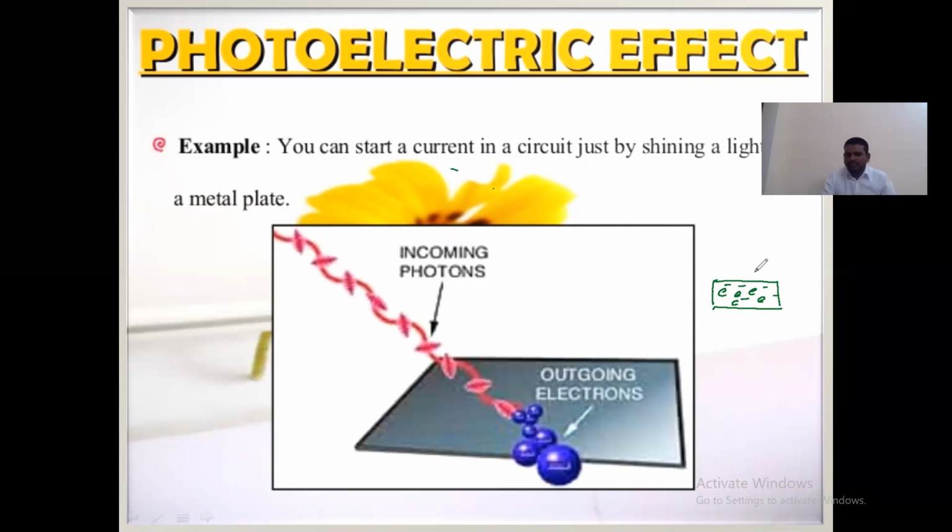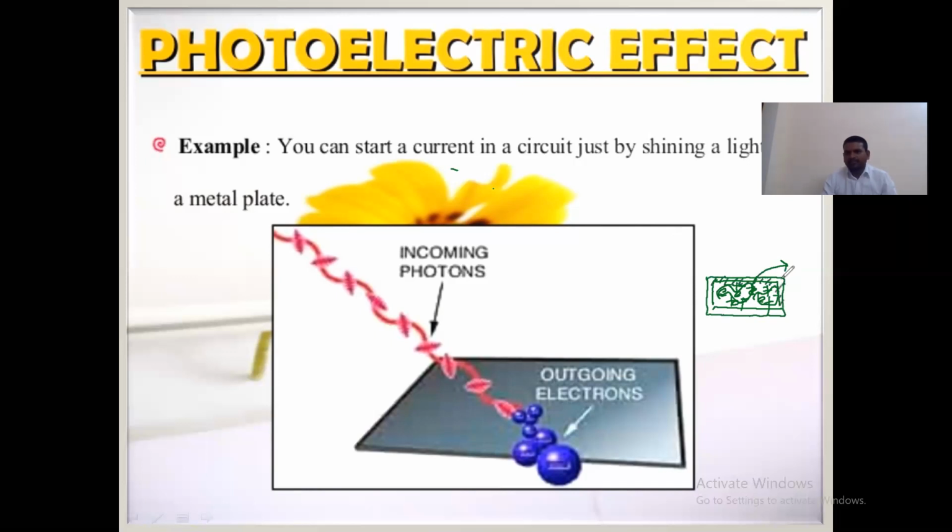But these electrons are not trying to come out. Why? Because there are positive crystal lattices inside the metal surface. Due to these positive crystal lattices, a potential barrier is created like this.